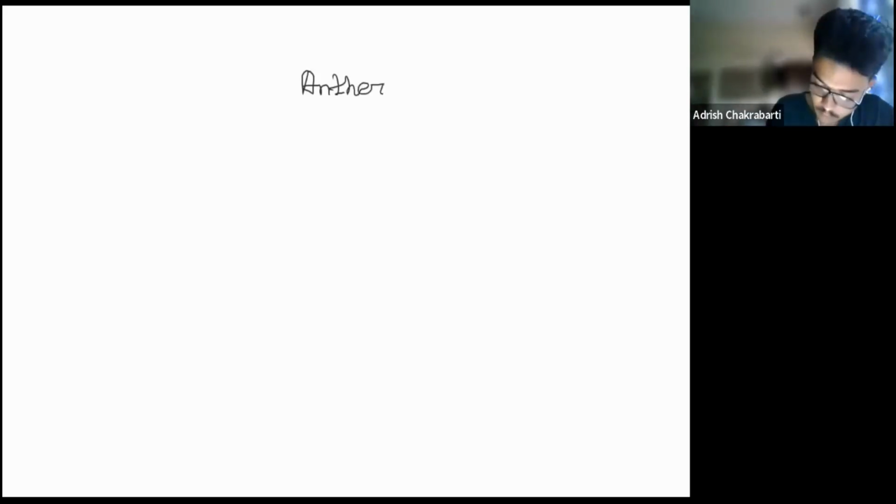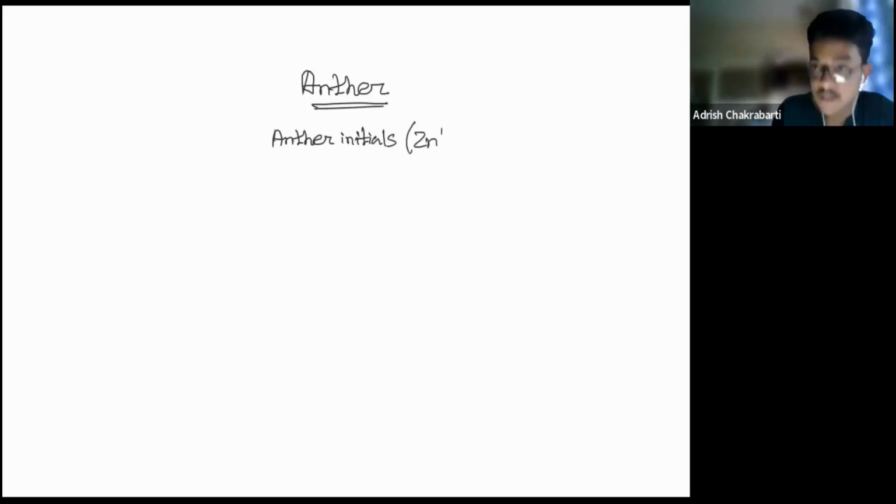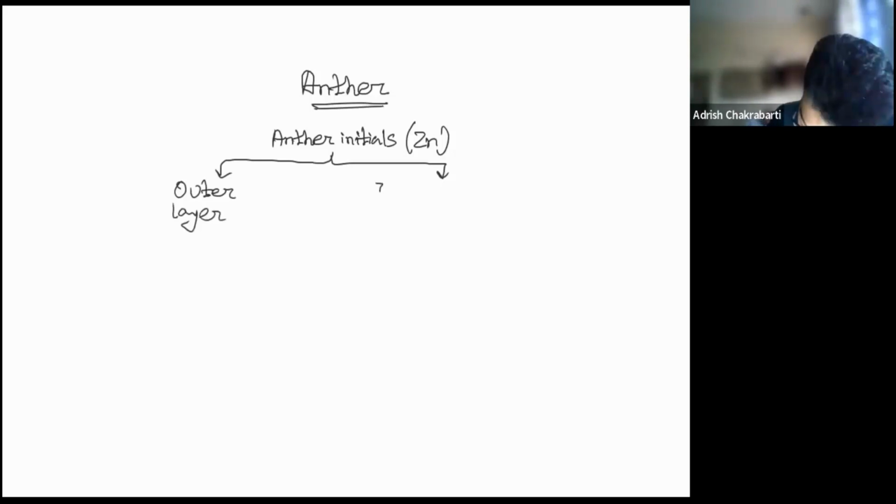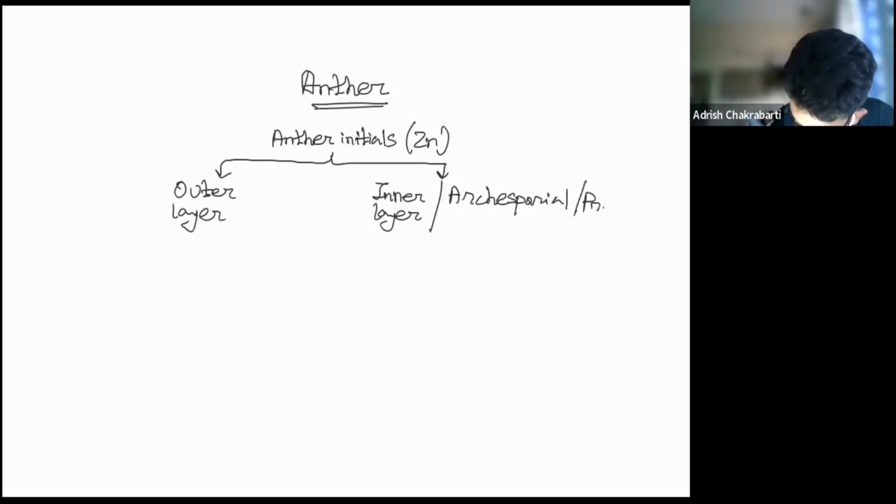First is anther initials. Anther initials are 2n. So this is the ploidy level. Okay, 2n, it's diploid. They divide to form one outer layer and one inner layer, or you can say archisporial cells, archisporial or progenitor cells.